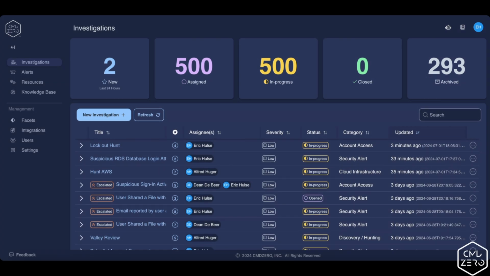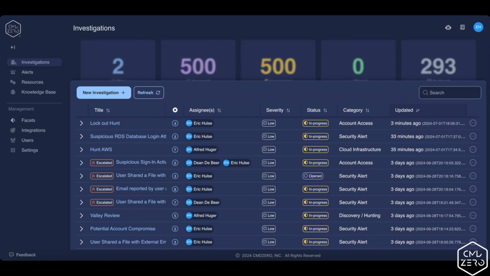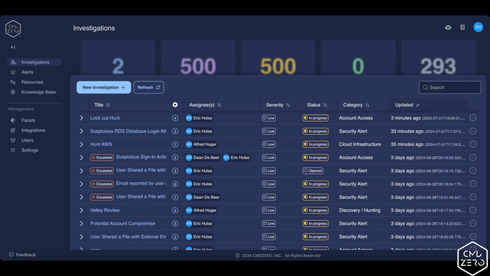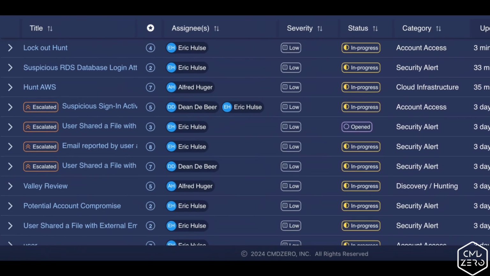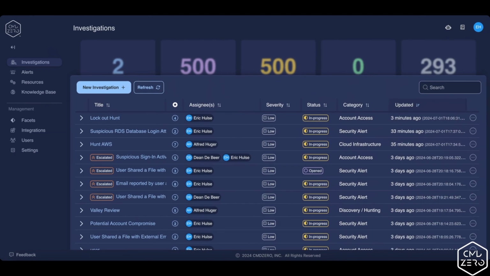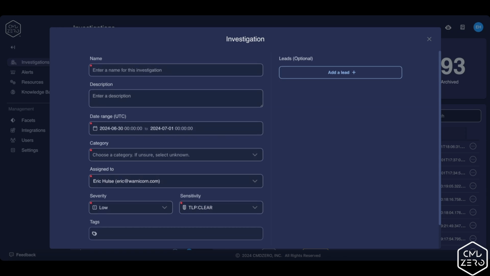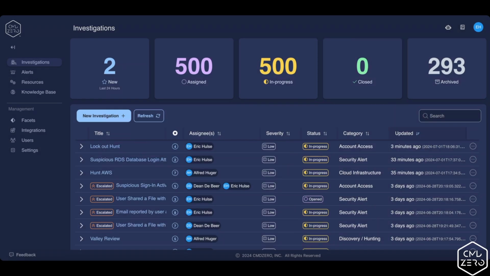Command Zero is a platform that allows for autonomous and manual investigations. The platform provides a historical record of each investigation, where analysts can start a new investigation, work through prior works, or collaborate effortlessly with one another. Investigations can start from any number of locations, from a free-form investigation, starting with any of the supported lead types, to a broad-based hunt as well as alert ingestion.